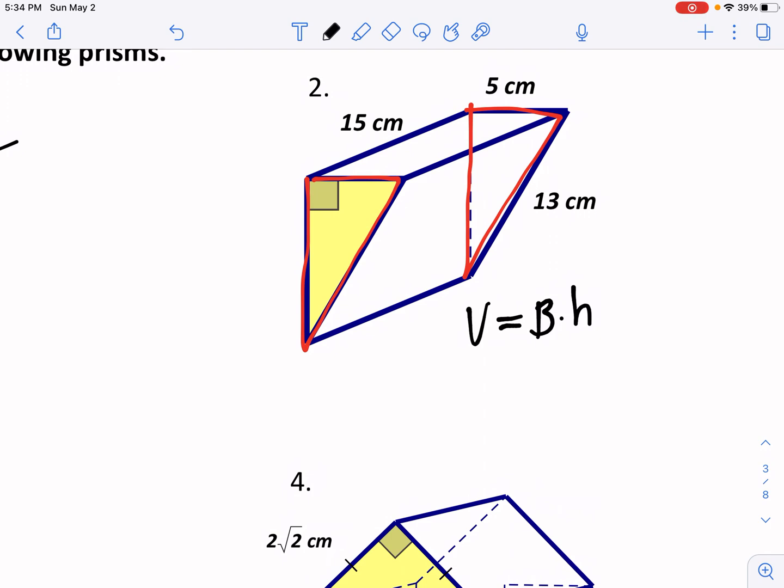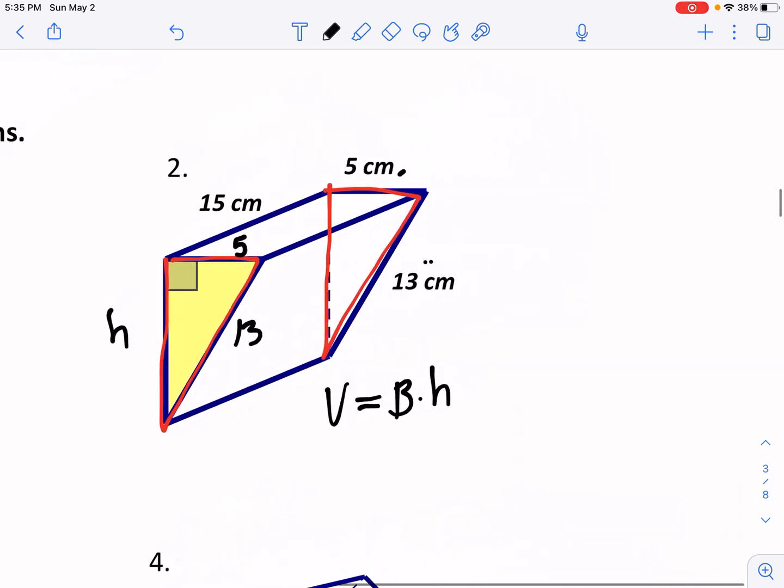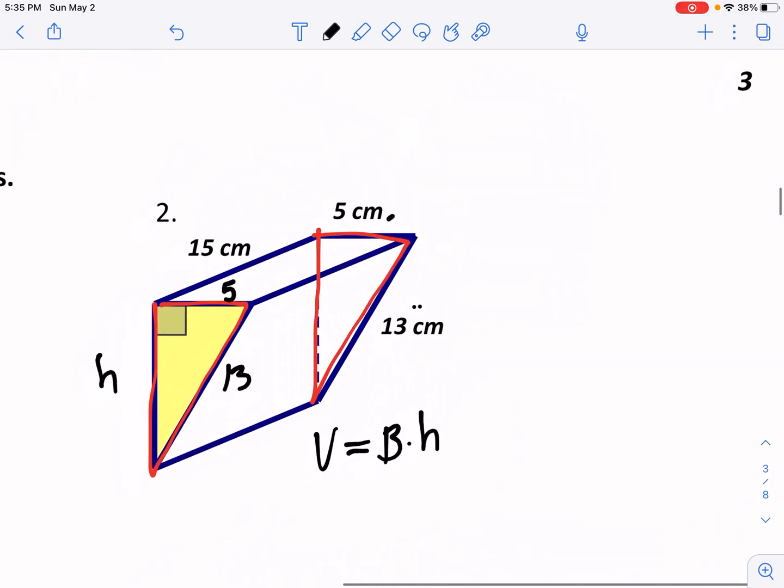Well, let's see. We know that this is 5 based on this. We know that this is 13 based on this guy. But that only gives us a base of the triangle. That doesn't give us the height of the triangle. Okay, so we're missing the height of the triangle, because remember, for a triangle, the area of a triangle is 1/2 base times height. So if we're in this situation and we don't know the height, this kind of plays on what we talked about with those area problems with triangles.